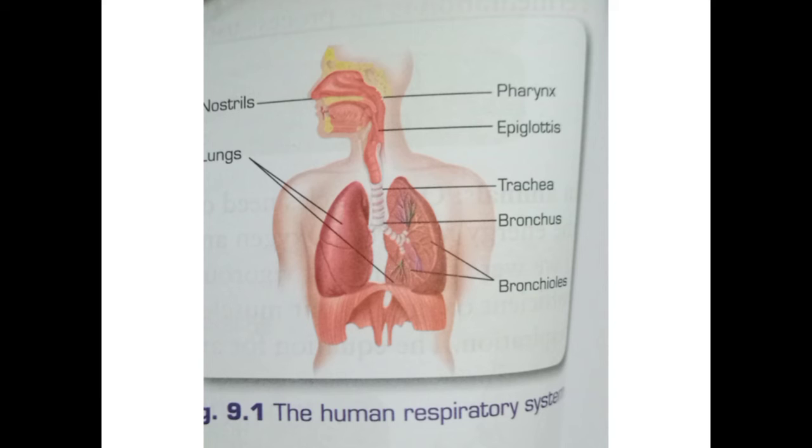Alveoli. Alveoli have tiny blood vessels which are known as pulmonary capillaries. Alveoli are the main area where exchange of oxygen and carbon dioxide gases takes place through the pulmonary capillaries.